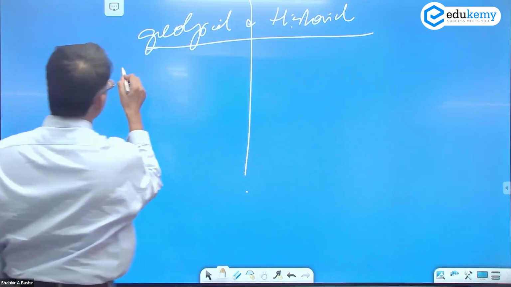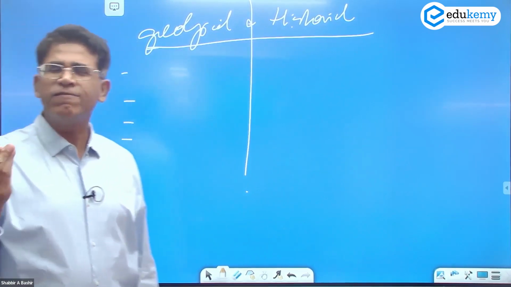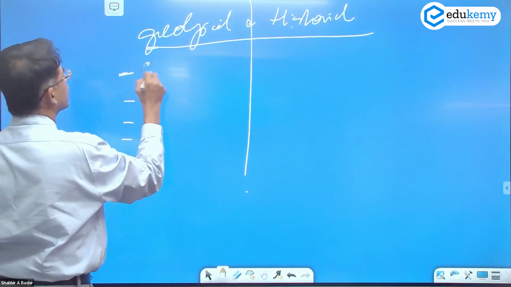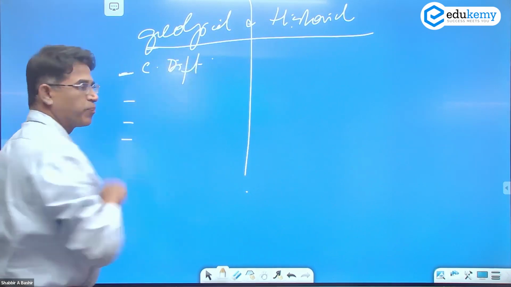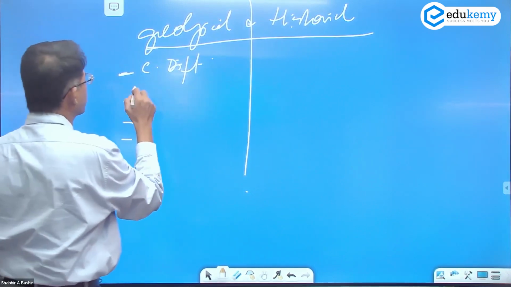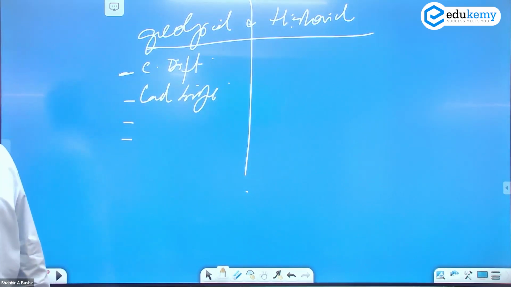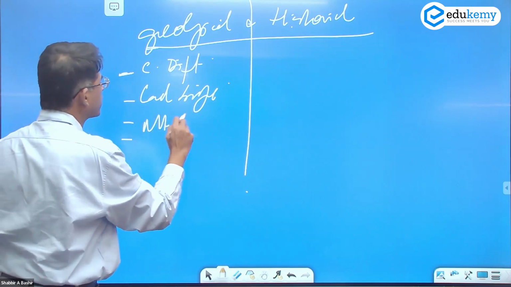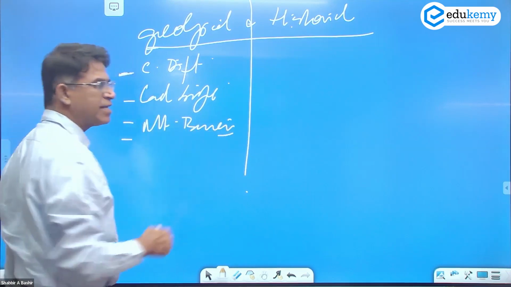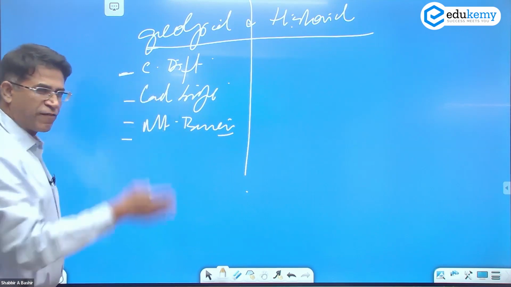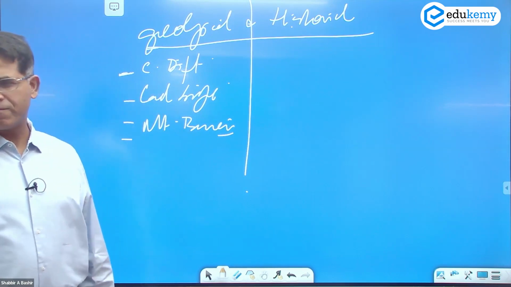Geological and historical. In geological, you'll have two or three discussions. One is to talk about the continental drift. Talk about the presence or absence of land bridge. Geological also talks about the mountain barriers: Alps as a barrier, Urals as a barrier. So mountains as barriers, rift valleys, and we can have barriers.